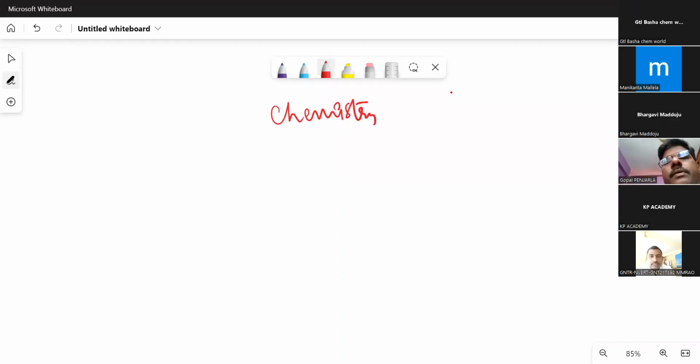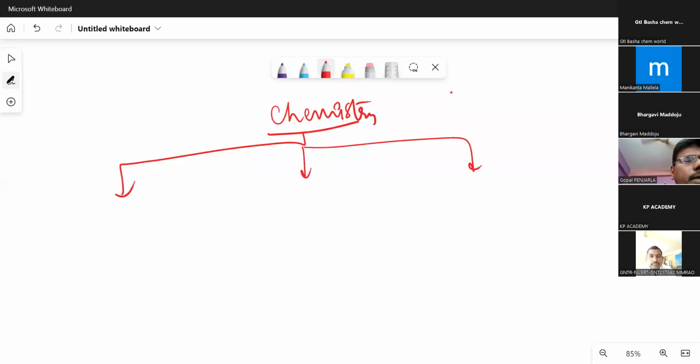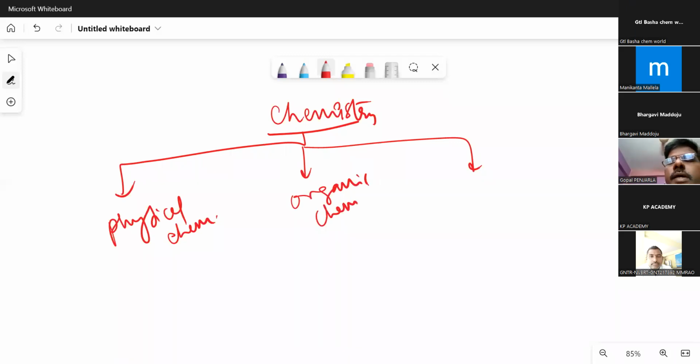chemistry has got three parts broadly. One is physical chemistry. Another one is organic chemistry. Right, inorganic chemistry. Okay. Now, what are the things that we should keep in our mind while preparing? Because chemistry is different from the other subjects because we have got three different branches which are sometimes related to each other, sometimes independent of each other.